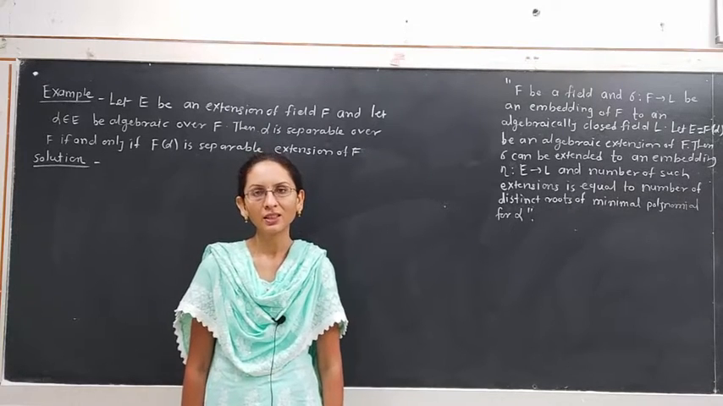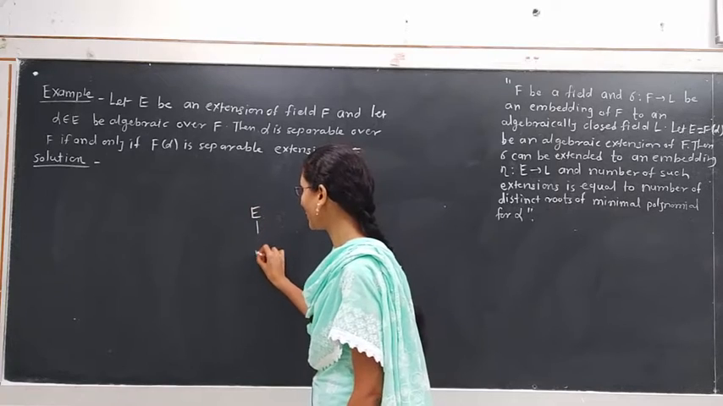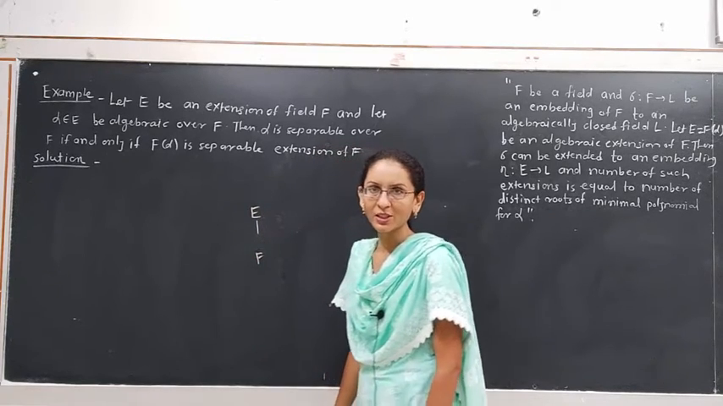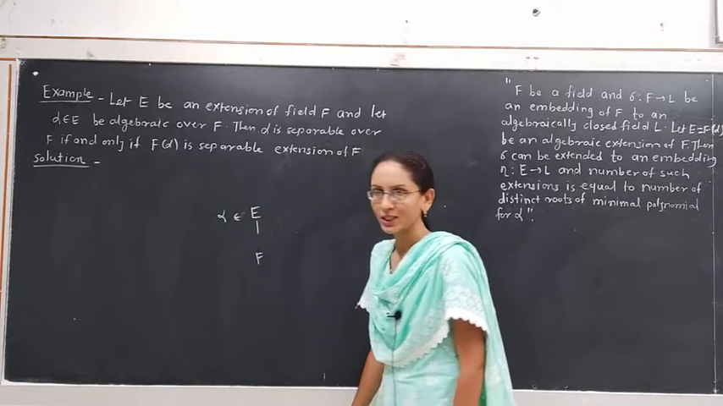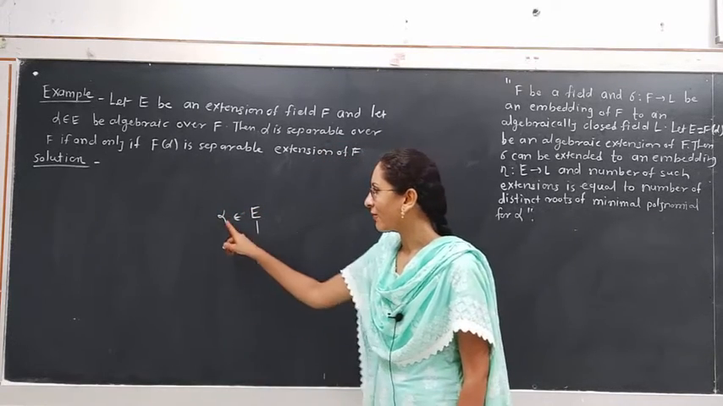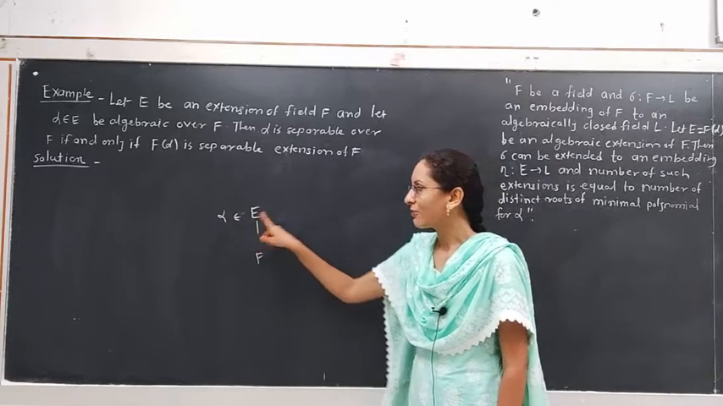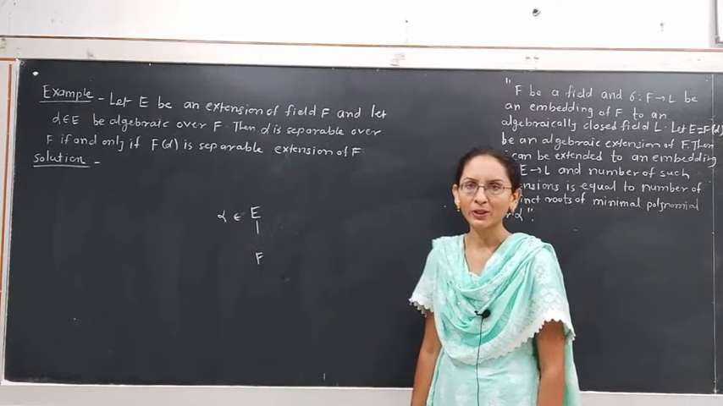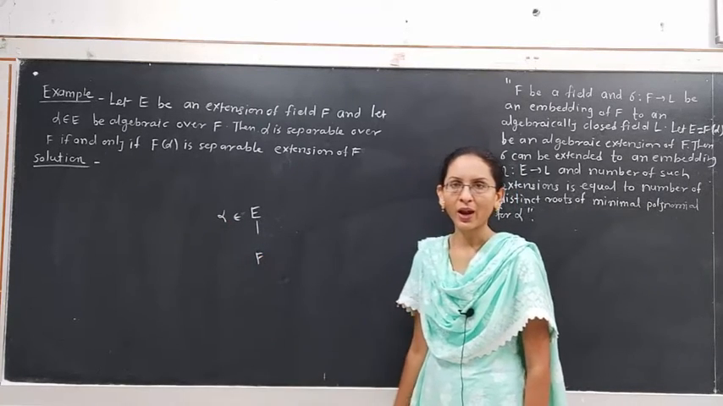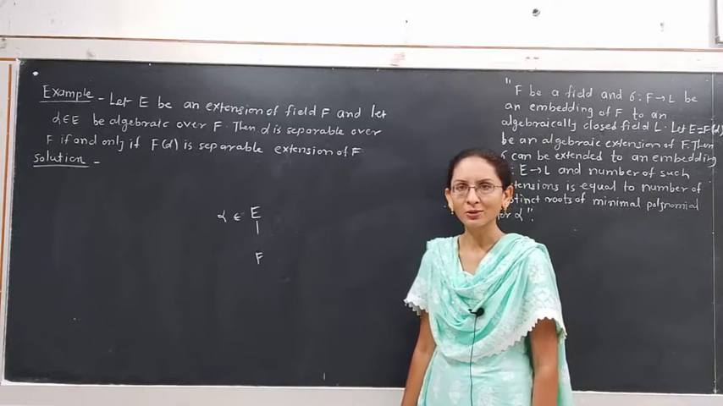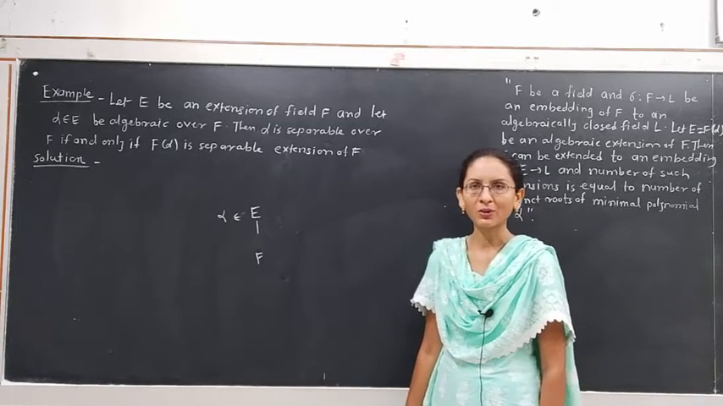The extension field E of the field F is called a separable extension if each element alpha belongs to E is algebraic over F and each alpha belongs to E is separable over F. That means the minimal polynomial for alpha over F has all distinct roots. Then E will be a separable extension of the field F.